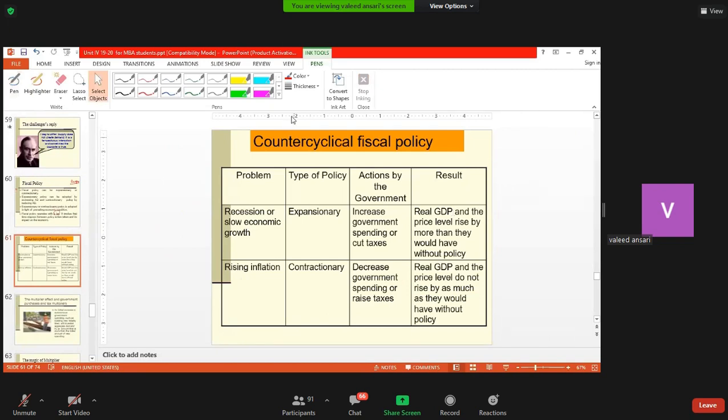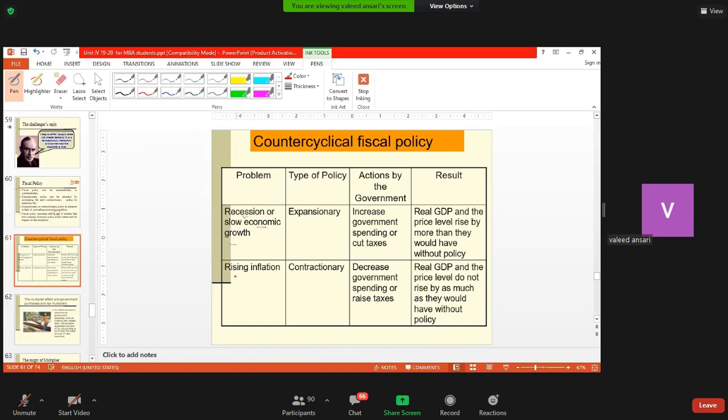Now, fiscal policy is used to counter cyclical fluctuations in economic activity. That is, the economy undergoes changes, and two economic conditions are worth noting. One is recession, a period of low demand or slow economic growth.